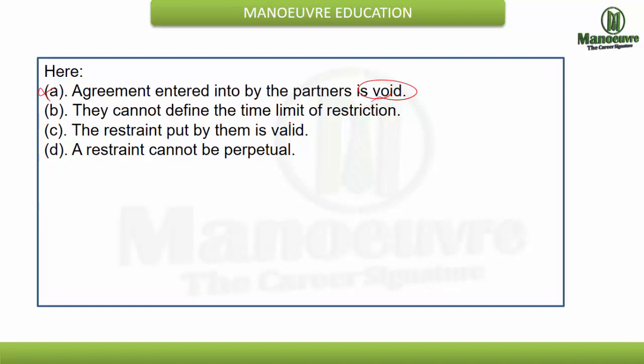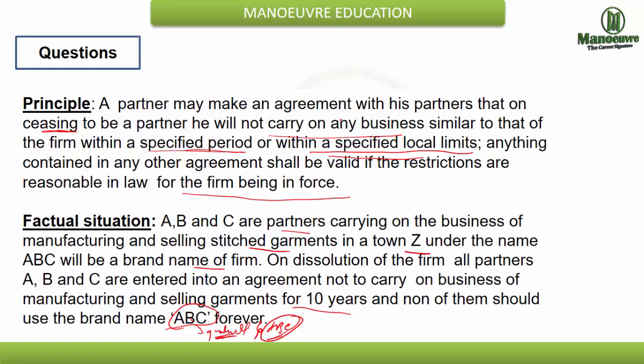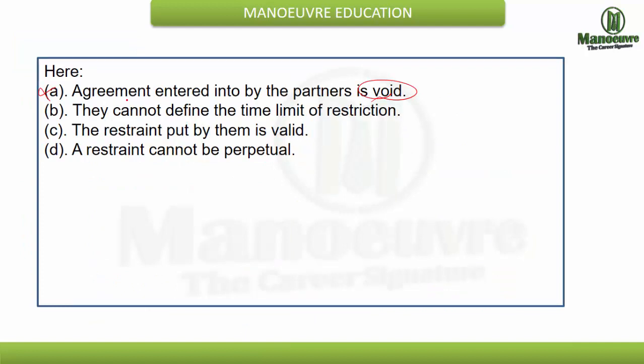They cannot define the time limit of restriction? Of course they can define the time limit, or say within a specified period or within specified local limits. They can definitely do this. So this option is also not feasible. The restraint put by them is valid. This is the perfectly okay answer. The restraint put by them is absolutely valid. None of them is allowed to carry on the business or use the firm name for the next 10 years. And a restraint cannot be perpetual? In LLPs, this is also not valid. So over here the answer is C.